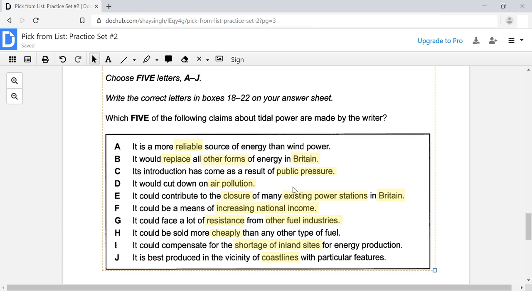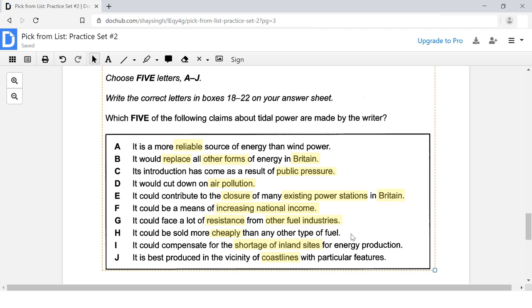Try to mark as few keywords as possible, but at the same time, make sure that the keywords that you do mark are useful keywords. They should be easy to locate. So these are my keywords, and what I'm going to do now is I'm going to browse over these keywords one more time just so I can hold them in the back of my mind while I scan my reading passage for these keywords.